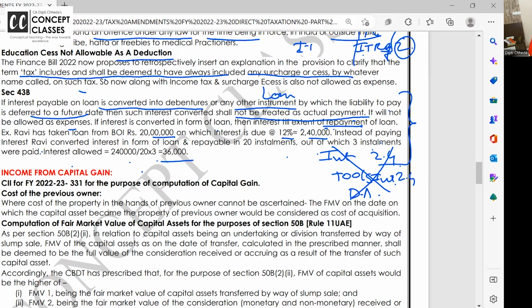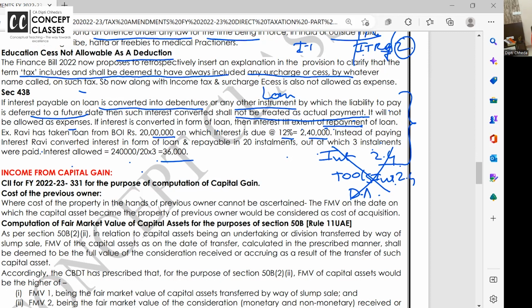All right. Check this and tell me, is this clear? I want to repeat. 43B says, if there are any expenses which are outstanding, not all the expenses, there's a list of expenses covered in employee related expense, interest on bank and all, loan and all. So if you have not paid, you have to pay it before the due date of filing the return, then that expense is allowed, otherwise disallowed.